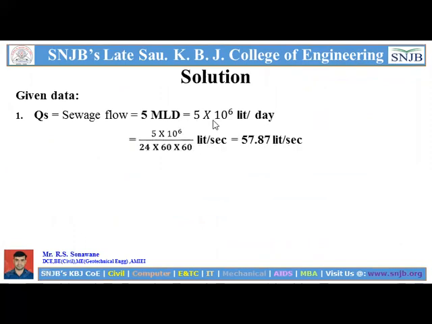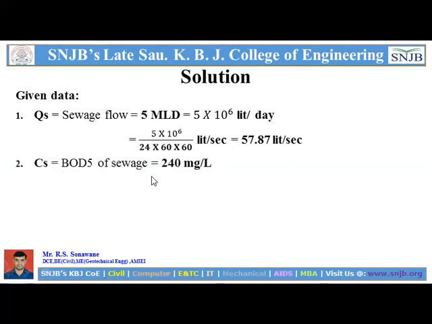So that is 5 into 10 raised to 6 liter per day, and it should be converted into per second. That's why 5 into 10 raised to 6 divided by 24 hours into 60 minutes into 60 seconds. We convert it into liter per second. The answer is 57.87 liter per second.